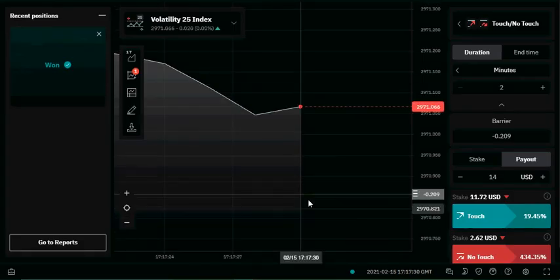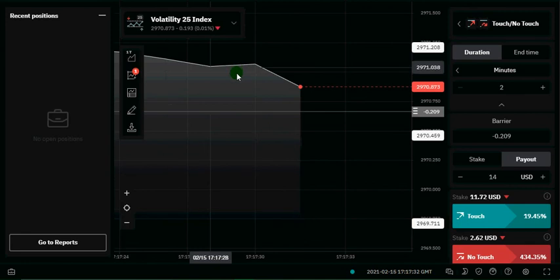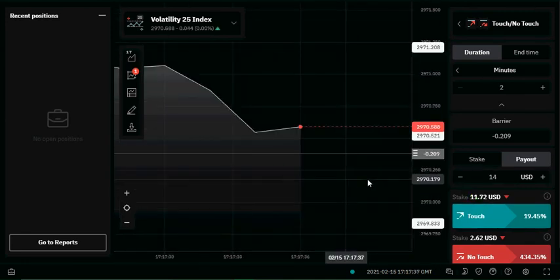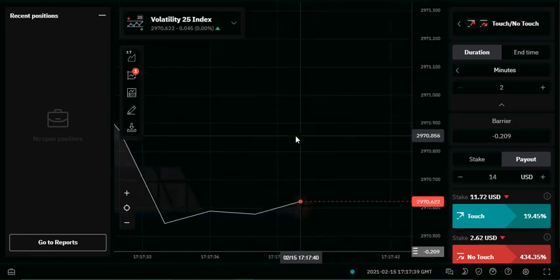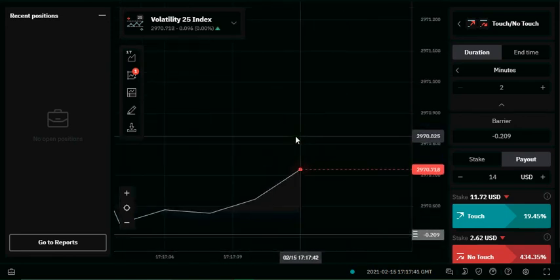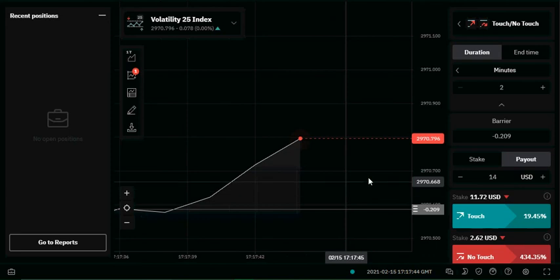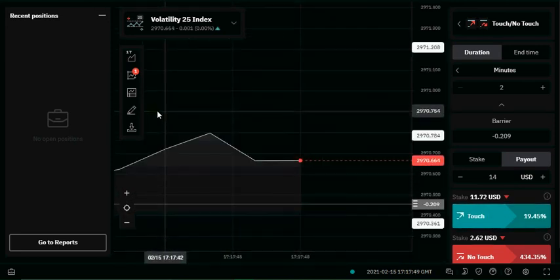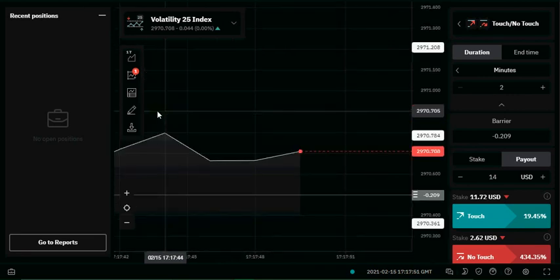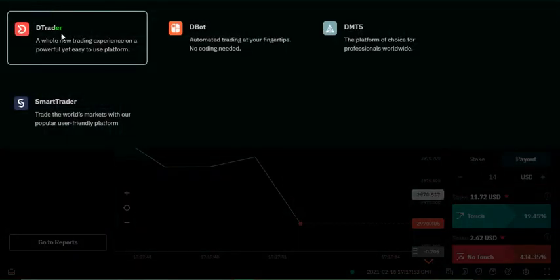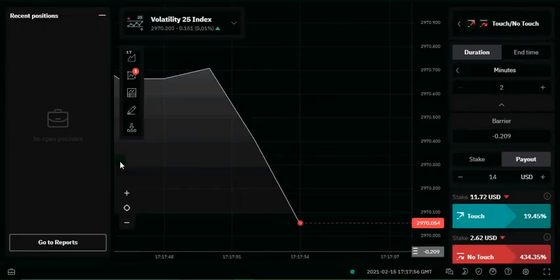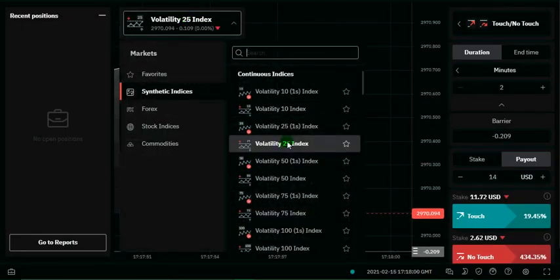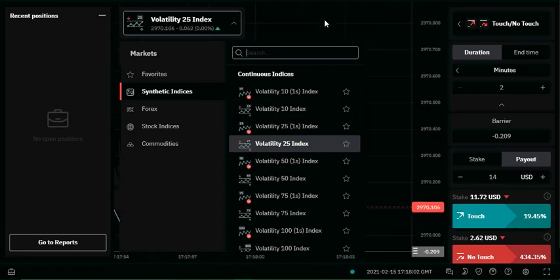So let's get back to the trading. Here we are going to be trading the volatility 25 index touch, same as the last strategy for volatility 10 index, just that the barrier settings is different. So we are using the D Trader. Just log into deriv.com, and on the top left corner you click on D Trader. Once you click on D Trader, you change the trade type to synthetic index volatility 25 index.